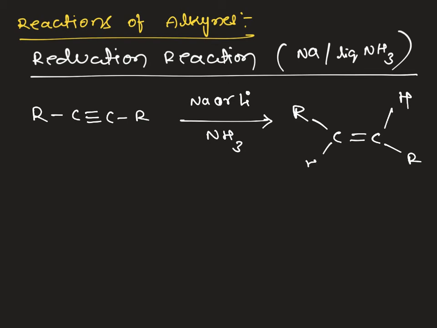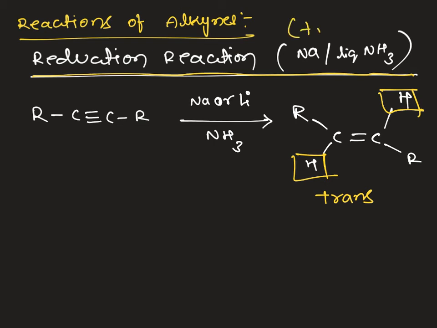You can see these hydrogens are opposite. This product is called the trans product. If these hydrogens are on the same side, we get cis. But metal dissolved reactions, that is sodium or lithium in liquid ammonia, always give a trans product. It is very important with respect to the metal reaction.